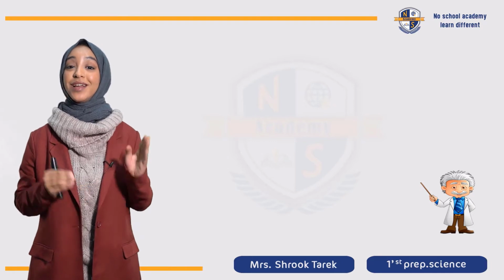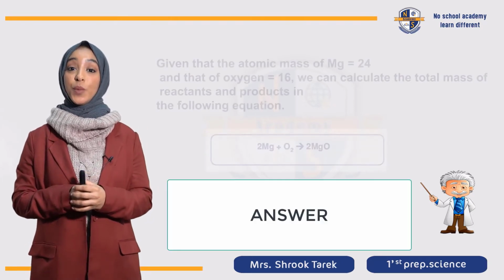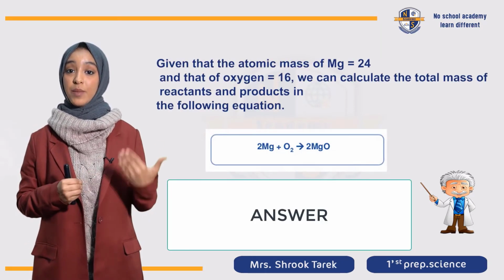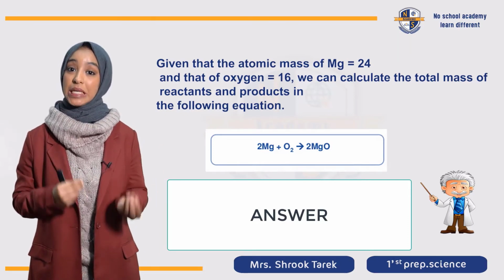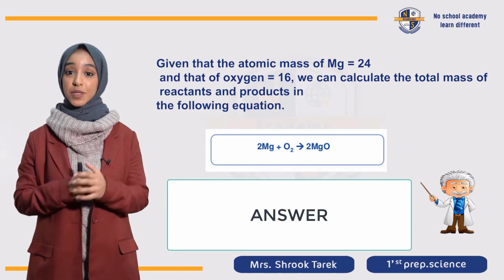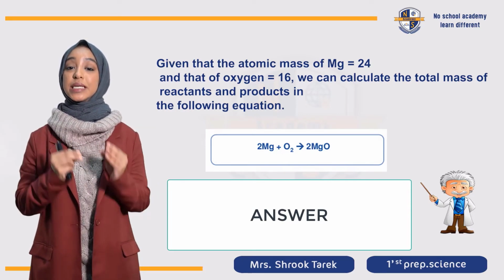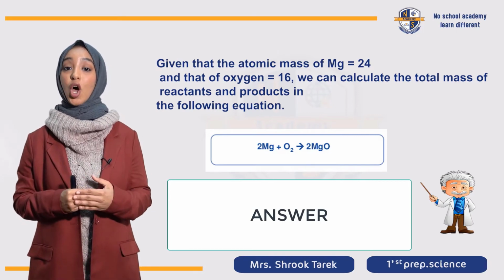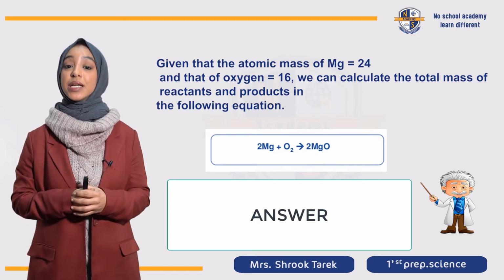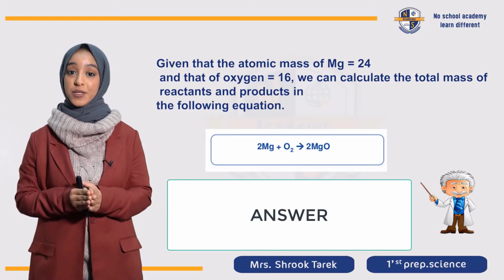طيب علشان نفهم أكتر مع بعض law of constant ratio خلينا نحل بعض الإكزامبلز مع بعض. خلينا نشوف أول مسألة يلا بينا. المسألة بتقول لي given that the atomic mass of magnesium is 24 grams and oxygen 16 grams. So calculate the total grams of the reactant and the total grams of the product.